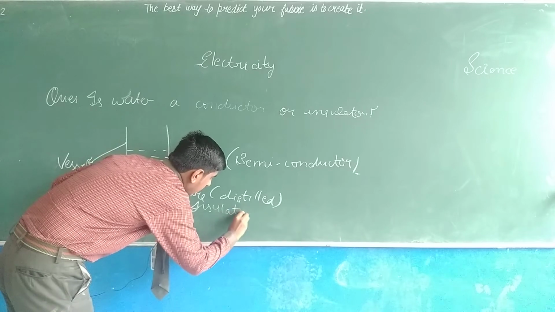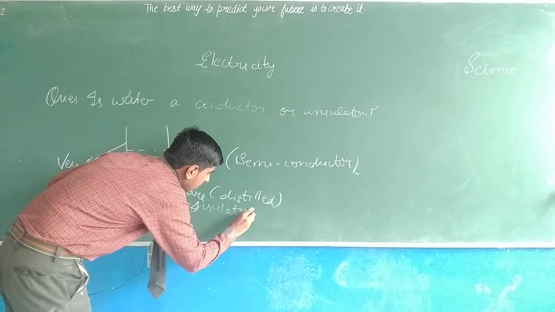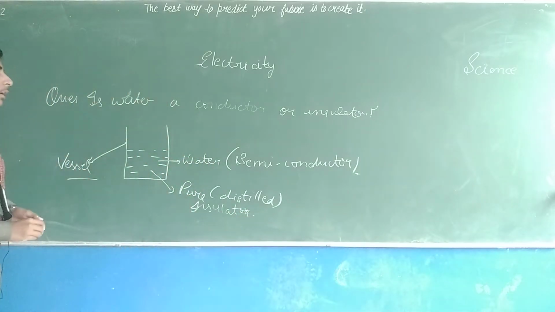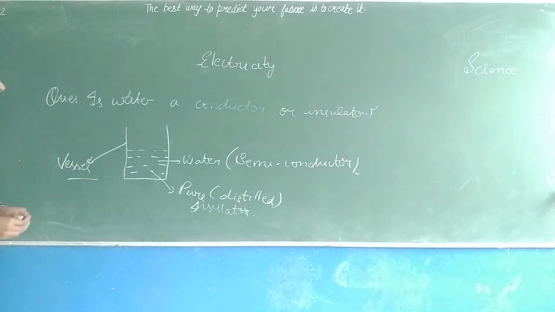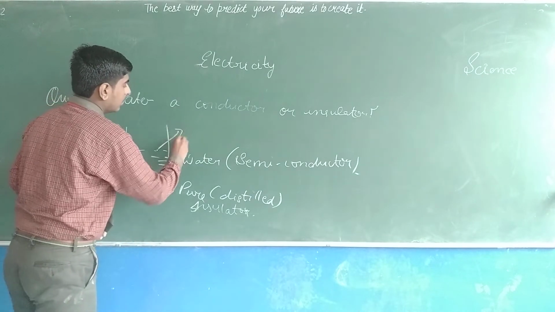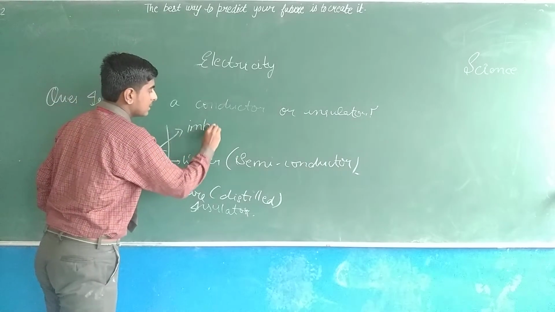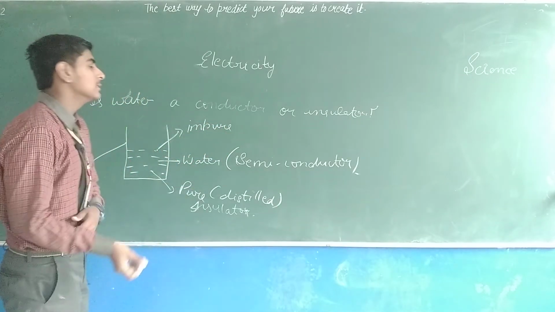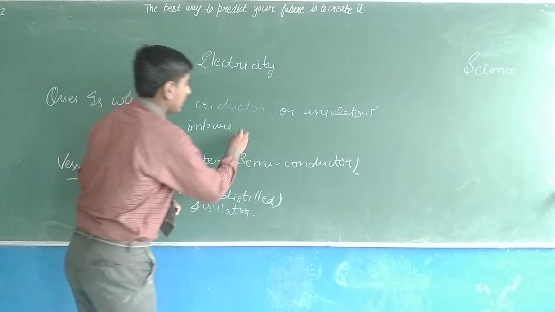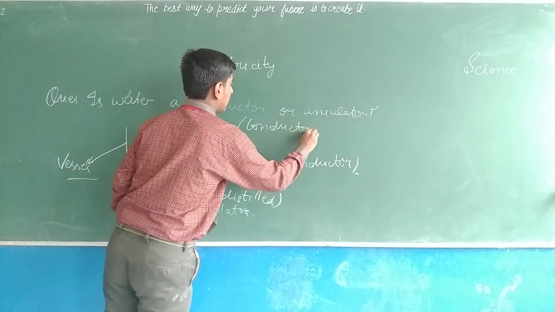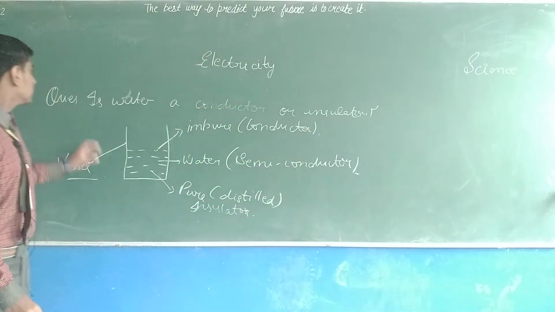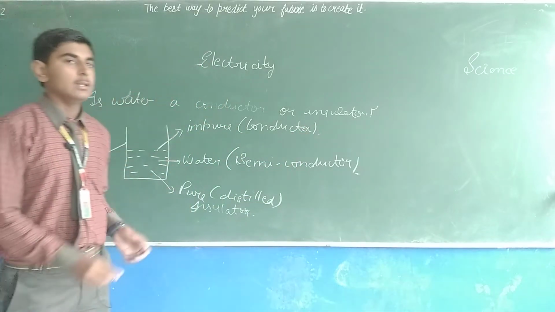In this case it will act as an insulator, because there are no impurities. When the water is impure, meaning there are some substances in it, like sand and other things, in this case it will act as a conductor. So this was: is water a conductor or an insulator?